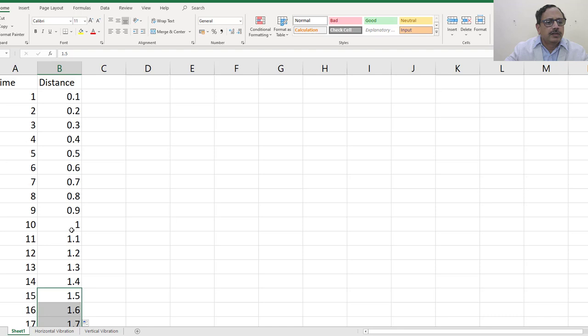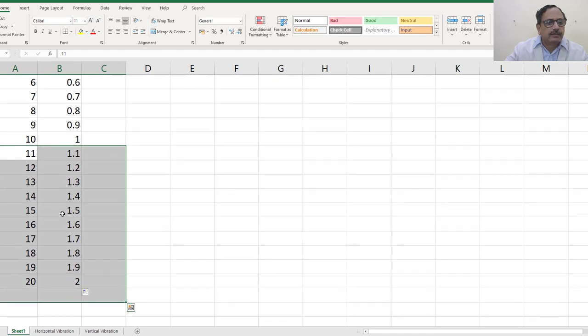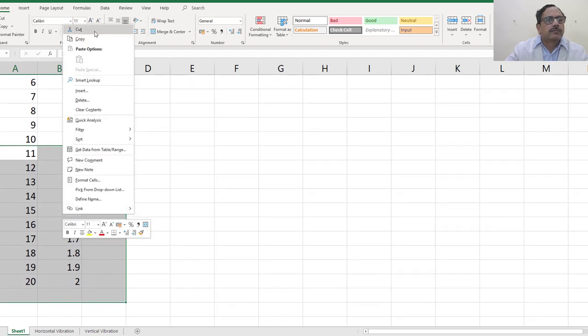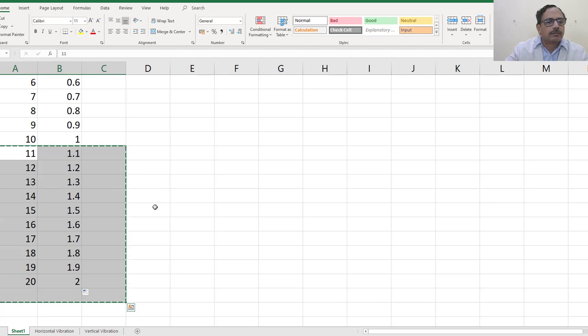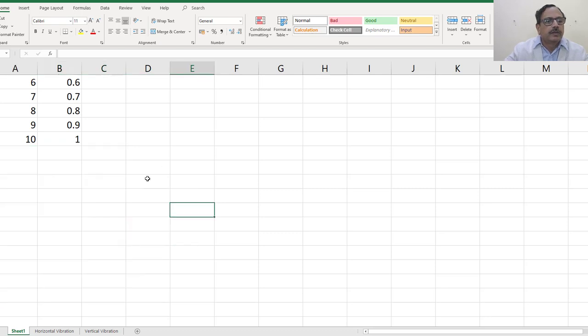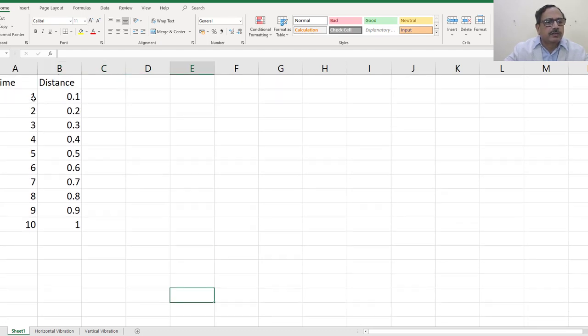If we want only to go up to distance 1 unit, then we can skip this and remove this, or we delete this. So with this 10 units, 10 instances of time, distance has been up to 1.